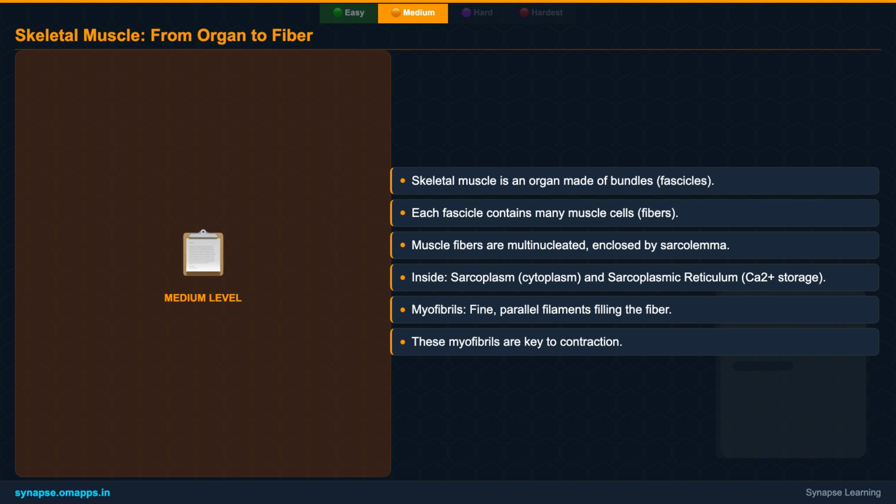These fibers are quite unique. They're long, multinucleated, and enveloped by a specialized cell membrane known as the sarcolemma. Inside, the sarcoplasm, which is the muscle fiber's cytoplasm, contains a vital network called the sarcoplasmic reticulum, or SR. This SR acts as a storage site for calcium ions, which, as we'll soon learn, are absolutely crucial for muscle contraction. The true magic, however, lies within the myofibrils.